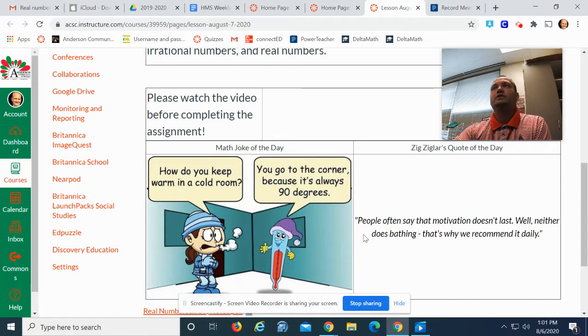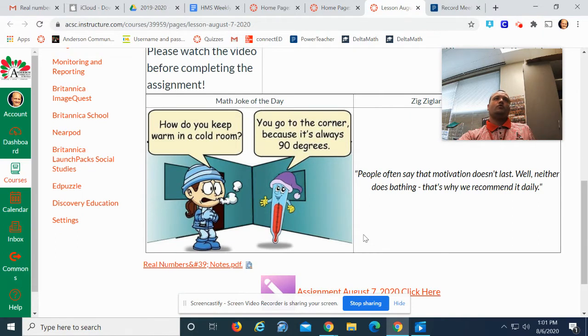Today's joke of the day is, how do you keep warm in a cold room? You go to the corner because it's always 90 degrees there. People often say that motivation doesn't last. Well, neither does bathing. That's why we recommend that you do it daily.